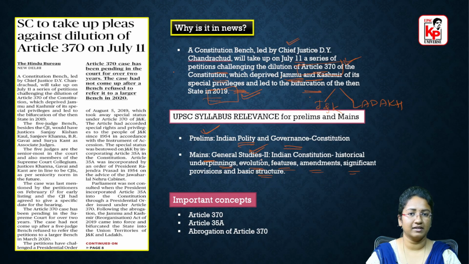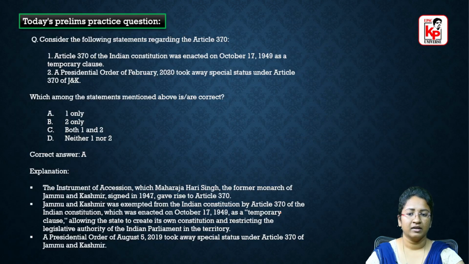Coming to the important concepts in this article, we have Article 370, Article 35A, and we'll also discuss in brief the abrogation or dilution of Article 370. Before that, we'll look at some previous year questions for prelims and mains so that you'll get to know how questions can be framed on this topic.